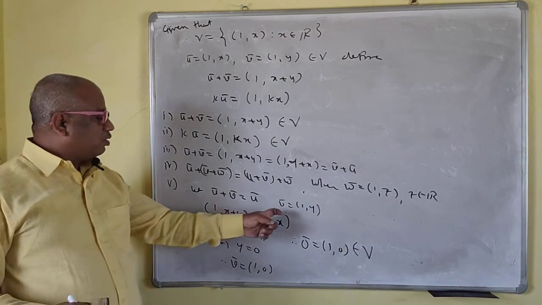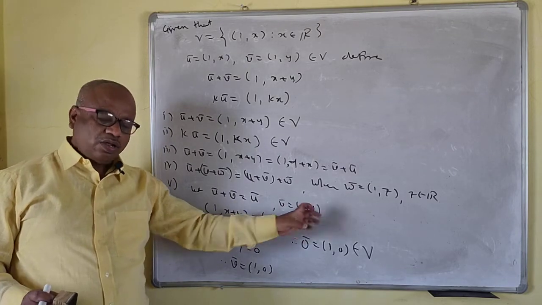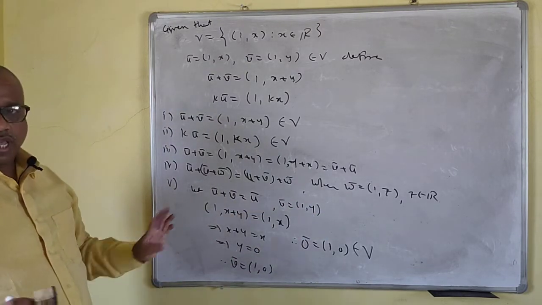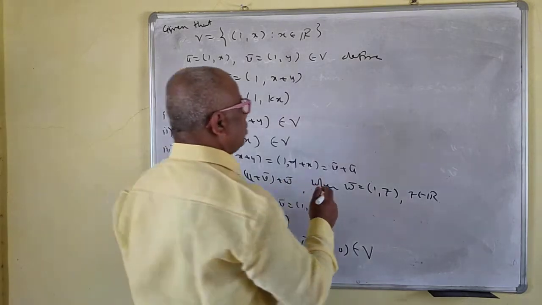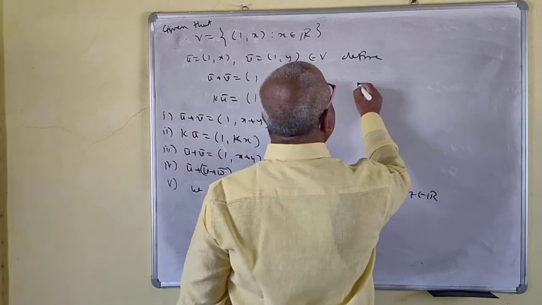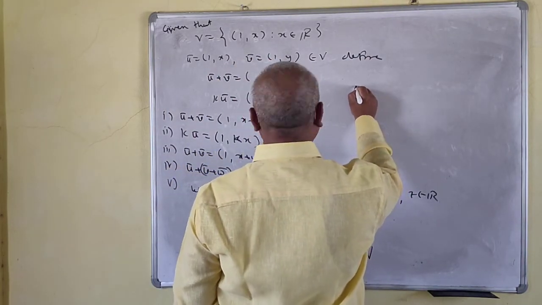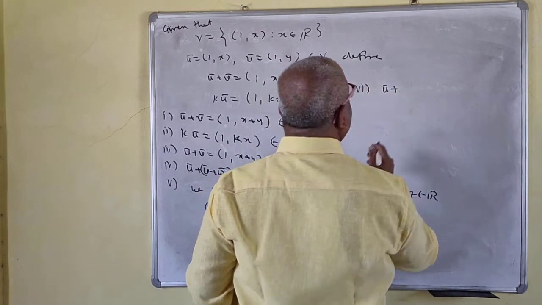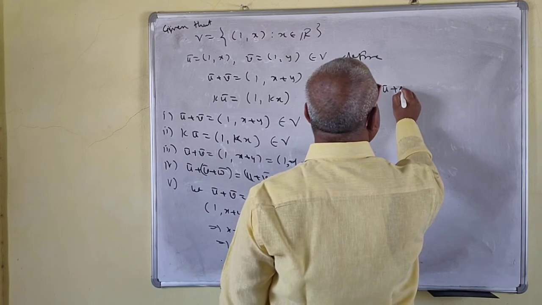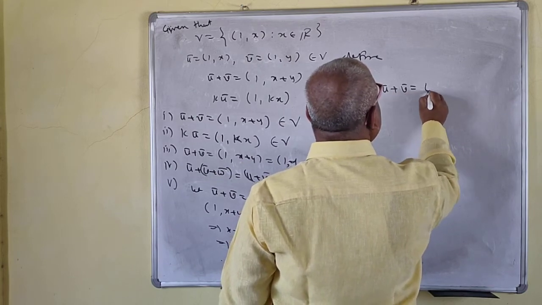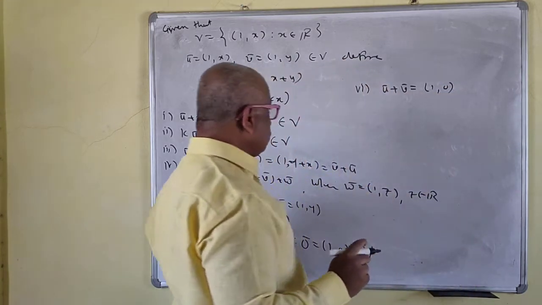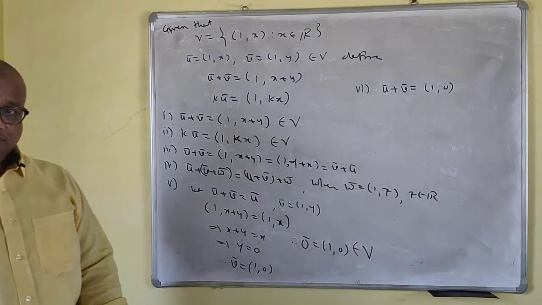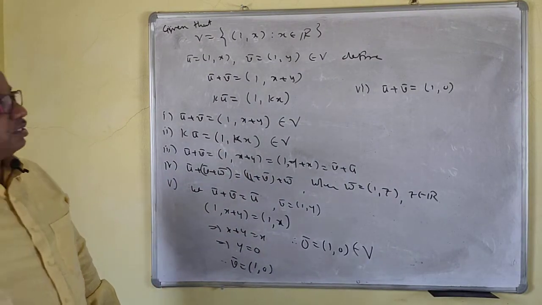Y is 0, so v bar is equal to (1, 0), and it belongs to V. So 0 bar exists. Next, we'll find the negative element, the sixth one. u bar plus v bar is equal to (1, 0). You have to find v bar and prove that this v bar exists.